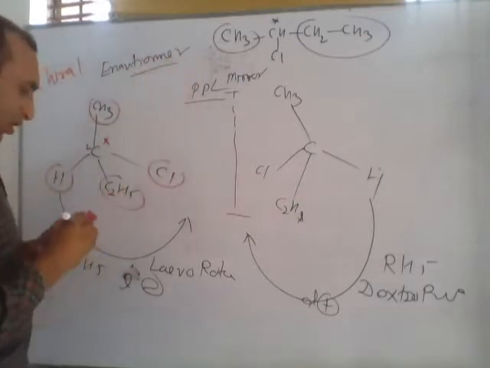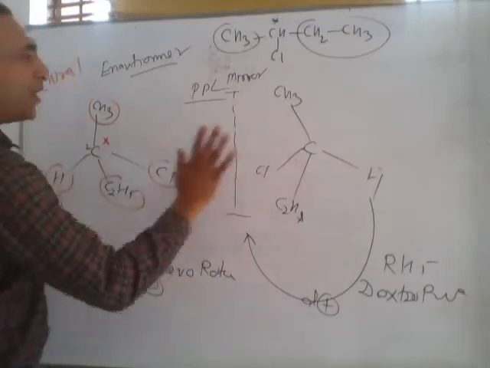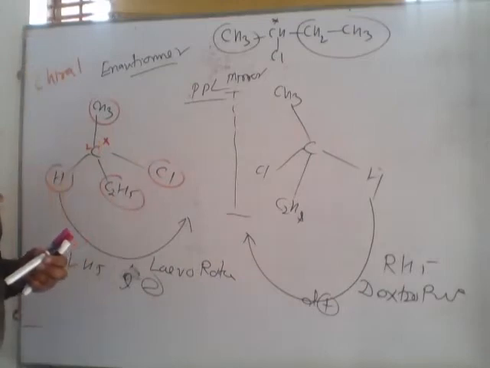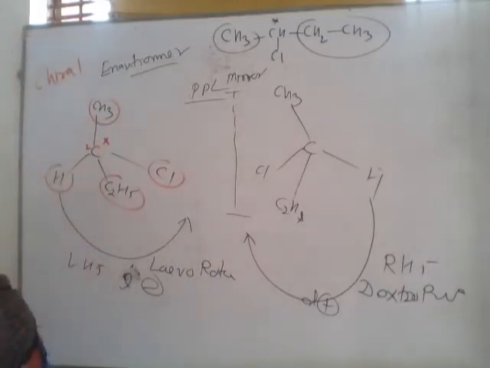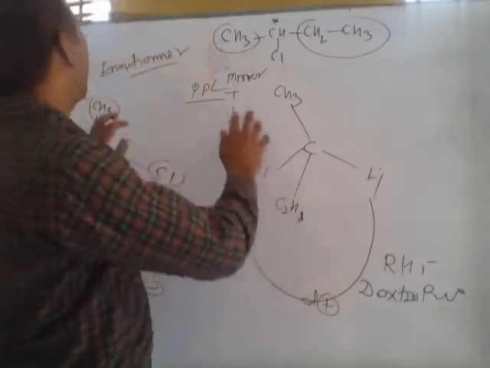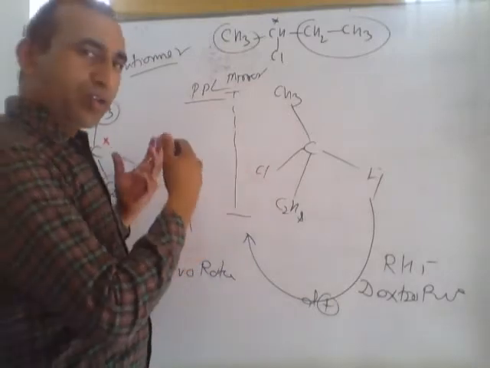Enantiomer means dextro and levo compounds which are mirror images of each other, and these two are non-superimposable mirror images. In nature these two compounds exist and all their physical properties are the same, but their behavior toward PPL is different. So this is also called optical isomerism.